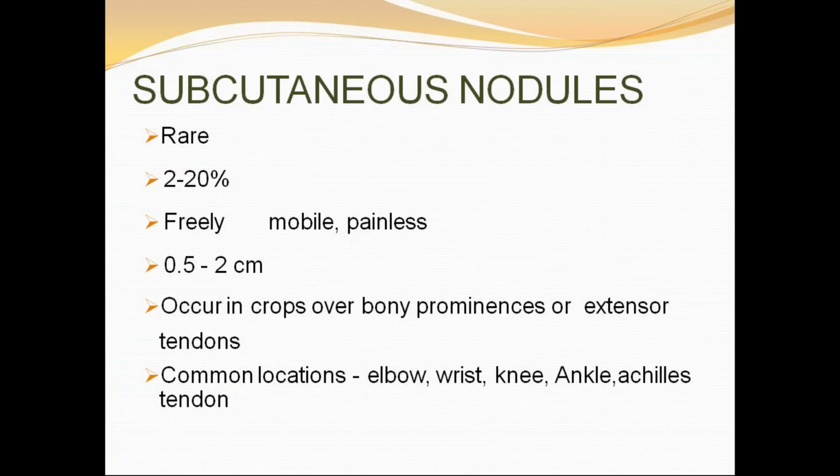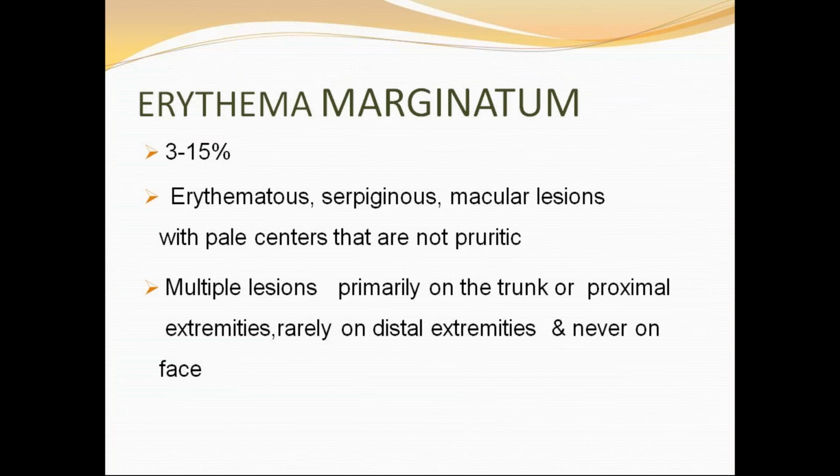Findings are consistent with firm nodules approximately 1 cm in diameter along the extensor surfaces of tendons near bony prominences. There is a correlation between the presence of these nodules and significant rheumatic heart disease. These are subcutaneous nodules. Coming to erythema marginatum, it is a rare but characteristic rash of acute rheumatic fever.